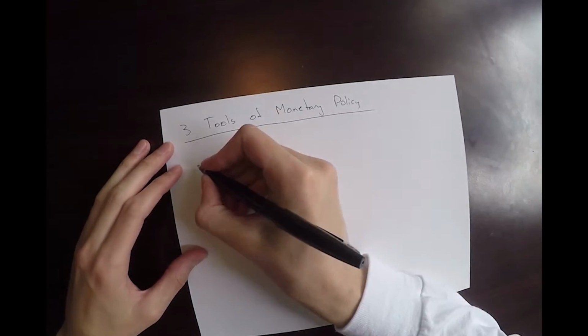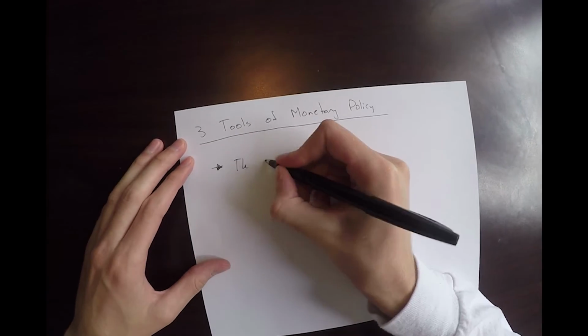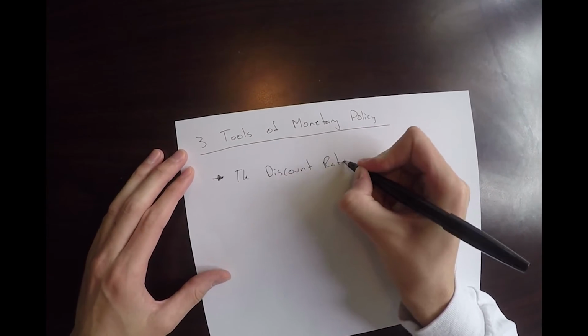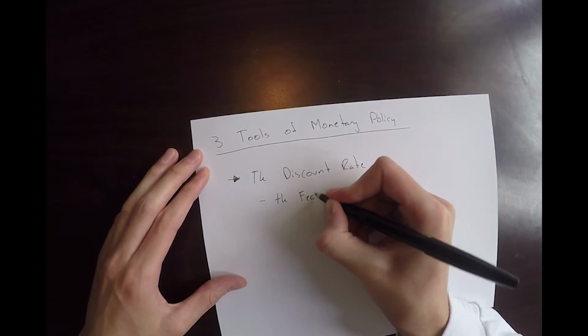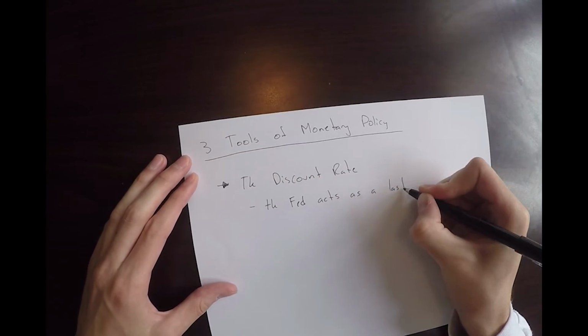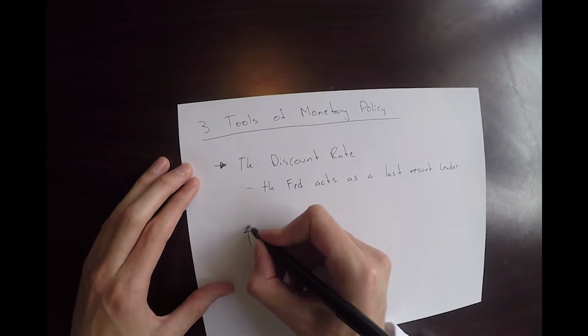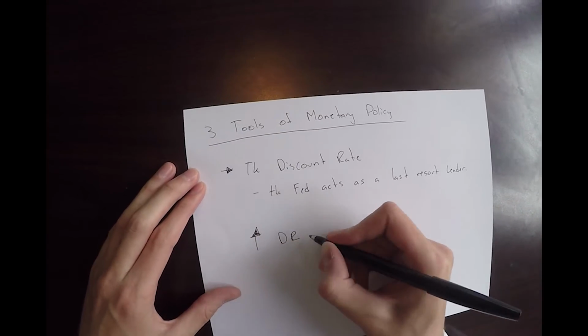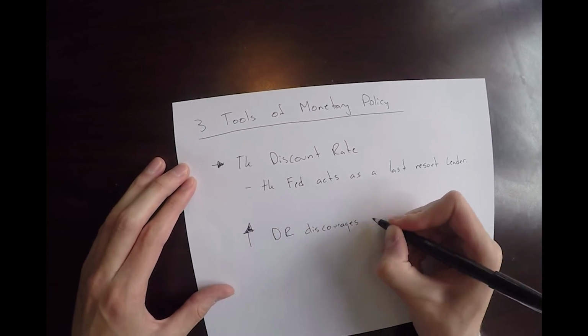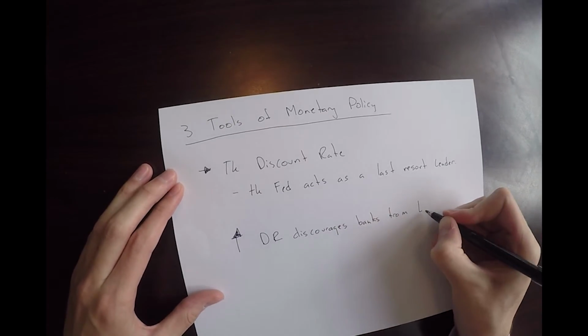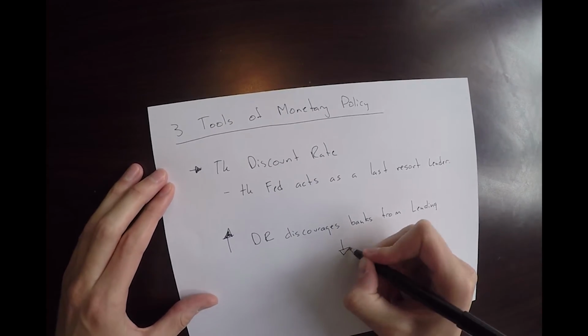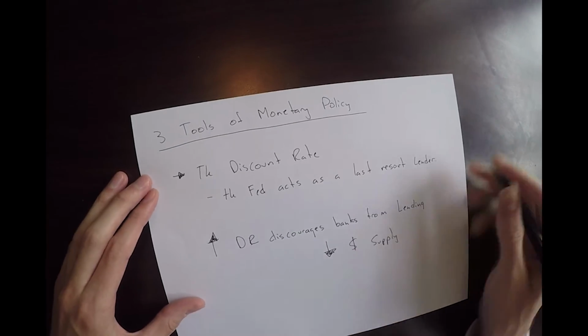The third monetary policy is the discount rate. The discount rate is when the Fed acts as a last resort lender to the banks. Increasing the discount rate discourages the banks from lending, which shrinks the money supply. Of the 3, open market operations are the most influential and the most important. The last time the Fed changed the reserve ratios was in 1992.